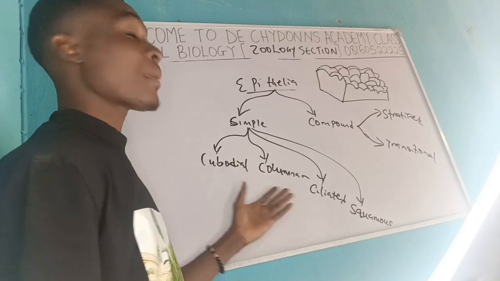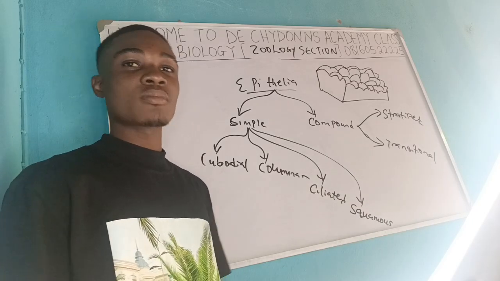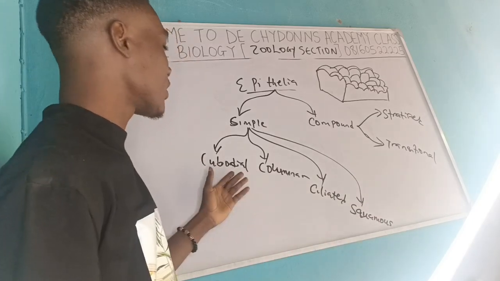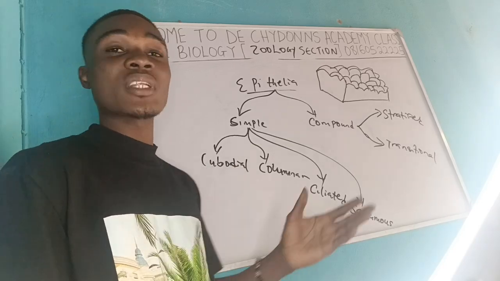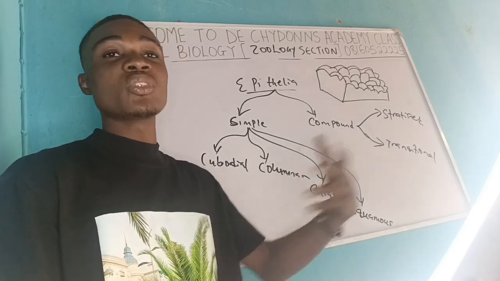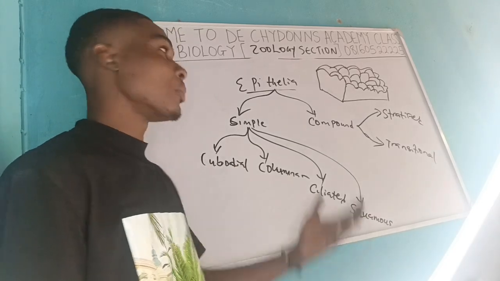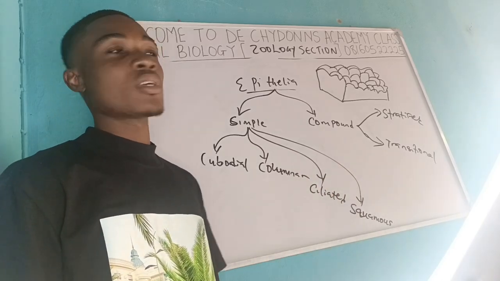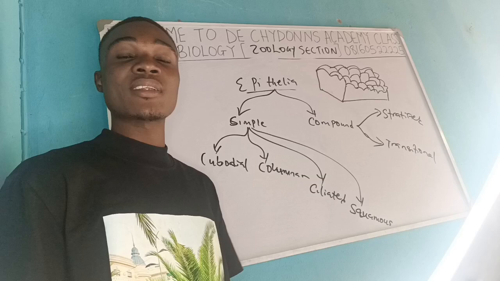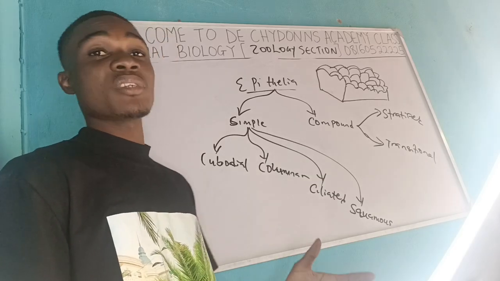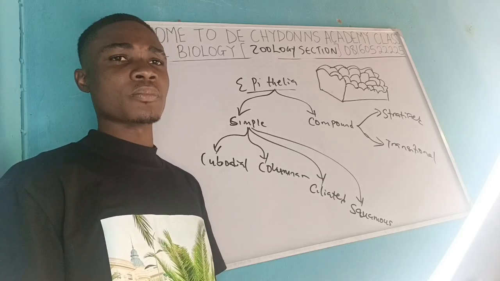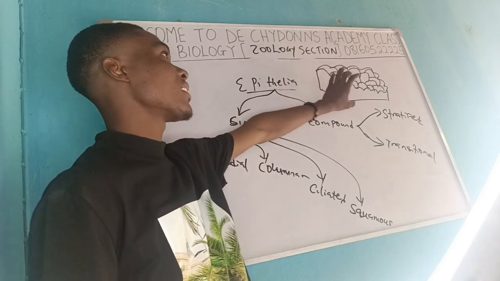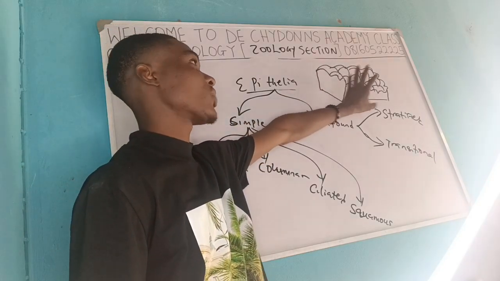They could be found in a part of the body that is secretory in nature. They could also be found in a part of the body that is not secretory in nature. Talking about a part that is secretory in nature, you could have the sweat gland, all the glands that produce hormones. They could be found there, and they could also be found in parts that do not secrete anything at all, like the proximal tubule, the distal convoluted tubule, that does not necessarily secrete a particular substance. So that is cuboidal, and you see their thickness is of a particular range.